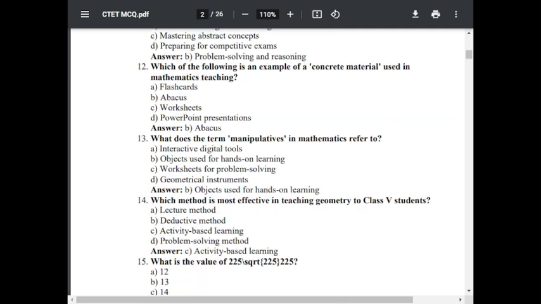Question number 14. Which method is most effective in teaching geometry to class 5th student? Option A, lecture method. Option B, deductive method. Option C, activity based learning. Option D, problem solving method. The correct answer is C, activity based learning.